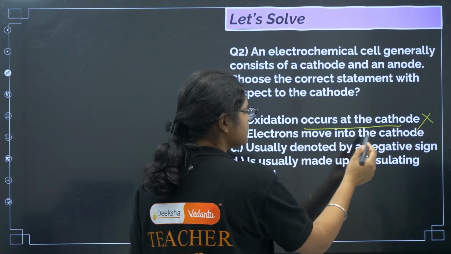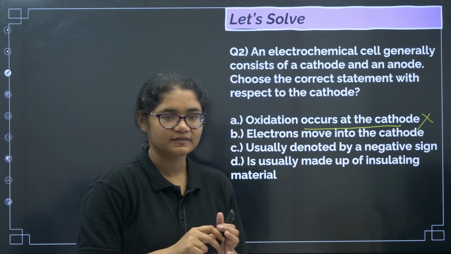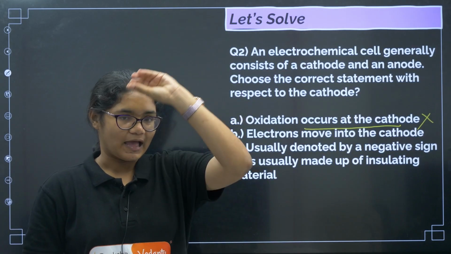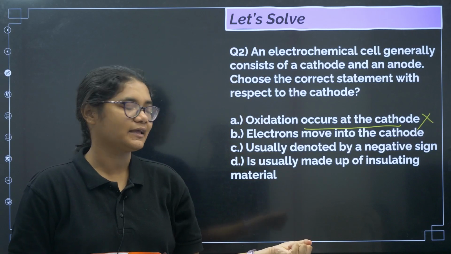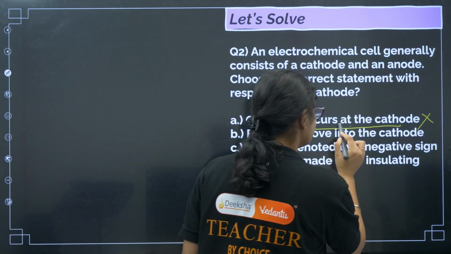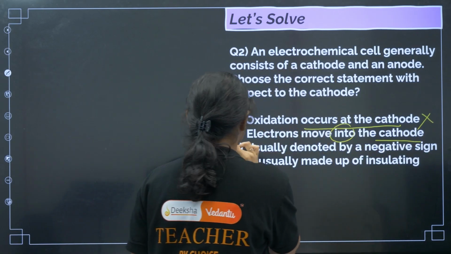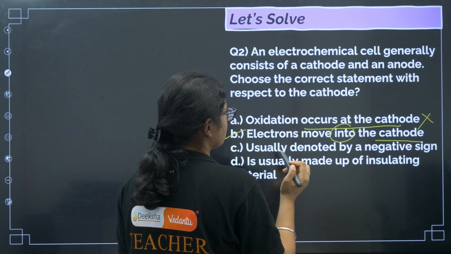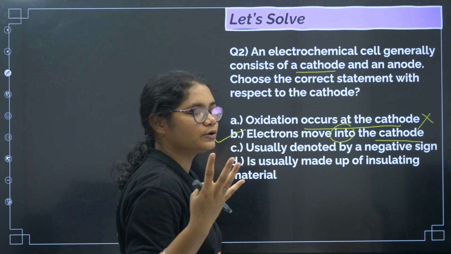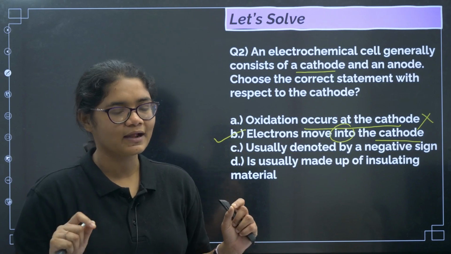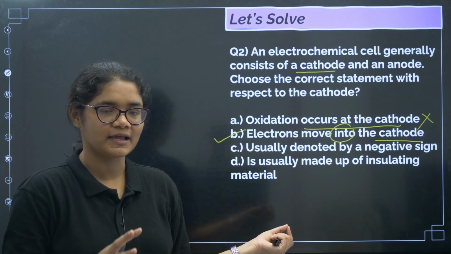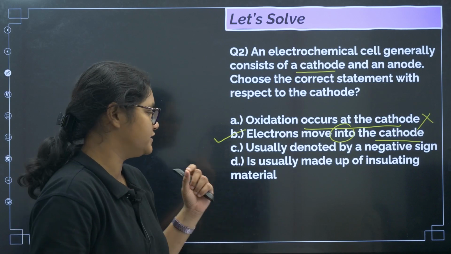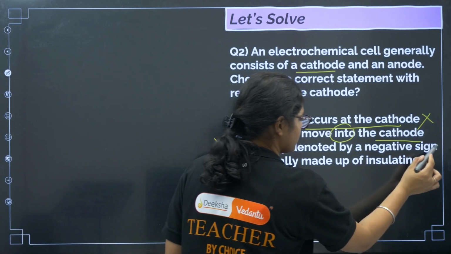Next, electrons move into the cathode. If you have seen here in the galvanic cell, electrons were moving out from the anode and were accepted by the cathode, right? So electrons move into the cathode, this is a correct statement. Next, usually denoted by a negative sign. So is the cathode usually denoted by a negative sign? There is no rule like that. Just now we saw in the galvanic cell, the cathode is positively charged, right? So this statement is also wrong.